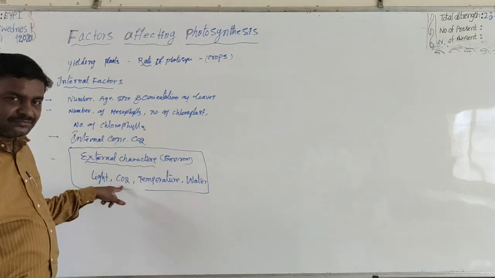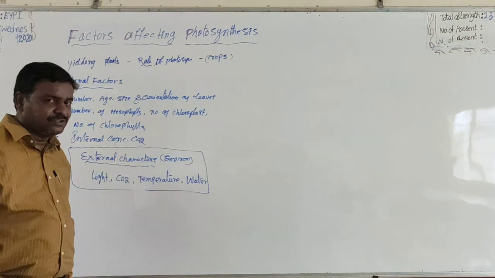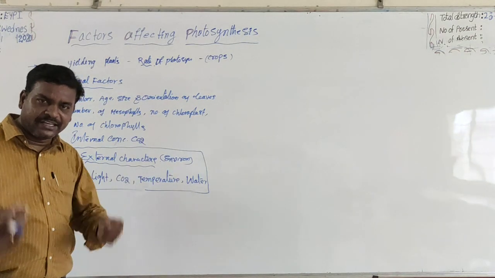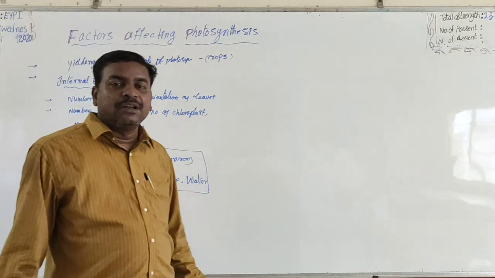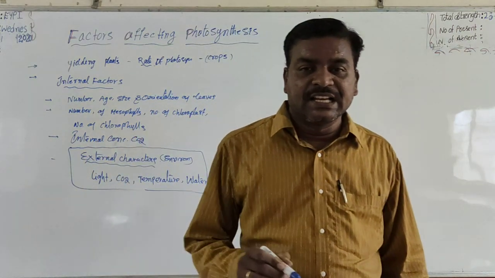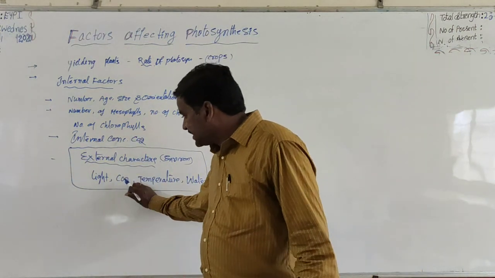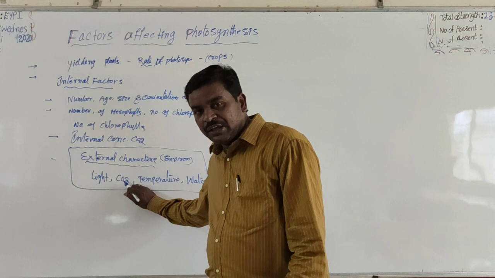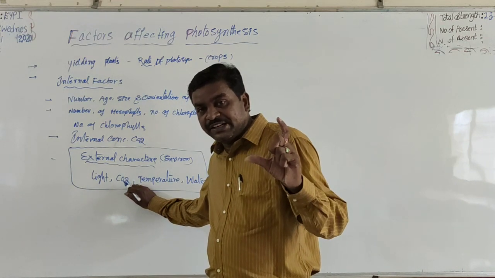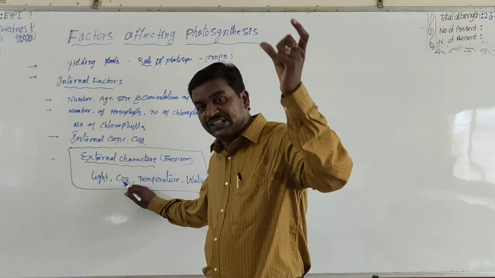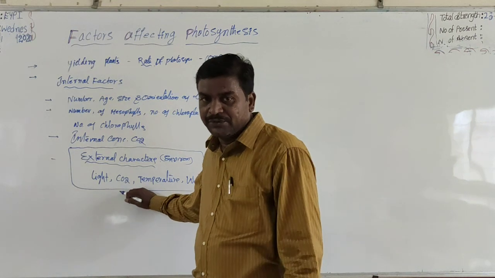CO2. When compared to all these factors, CO2 concentration in the atmosphere is very low. So, the rate of photosynthesis is limited by the CO2 concentration.